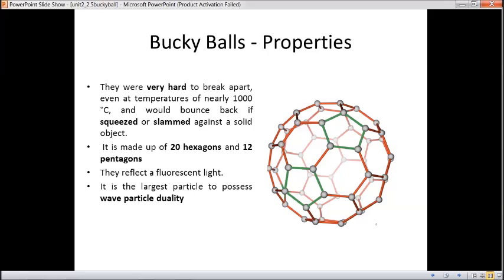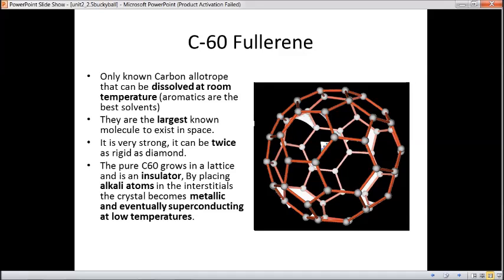It is made up of 20 hexagons and 12 pentagons, as we can see in this figure. So they reflect fluorescent light, as these are just carbon atoms, and it is the largest particle to possess wave particle duality. And the next definition for this buckyball is: the buckyball is a 60 carbon bonded structure, and so it is also called C60 fullerene. The only known carbon allotrope that can be dissolved at room temperature is this buckyball.